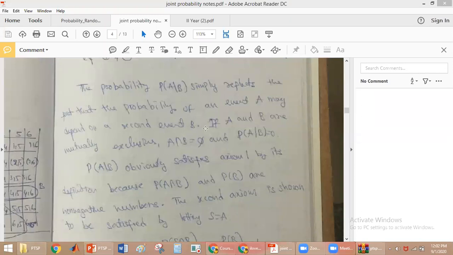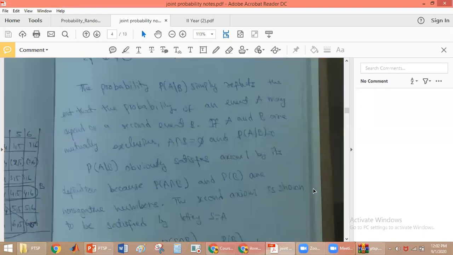If A and B are mutually exclusive, which we have also discussed, then A intersection B is equal to the null set. So what is the probability of A given B? It will be equal to 0, because probability of A given B is equal to probability of A intersection B divided by probability of B. Since probability of A intersection B is 0, probability of A given B will be 0.